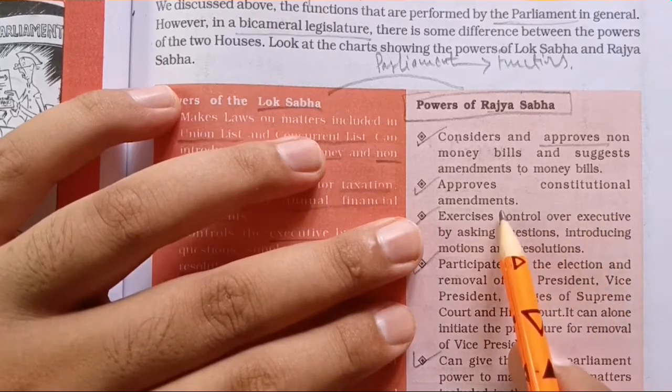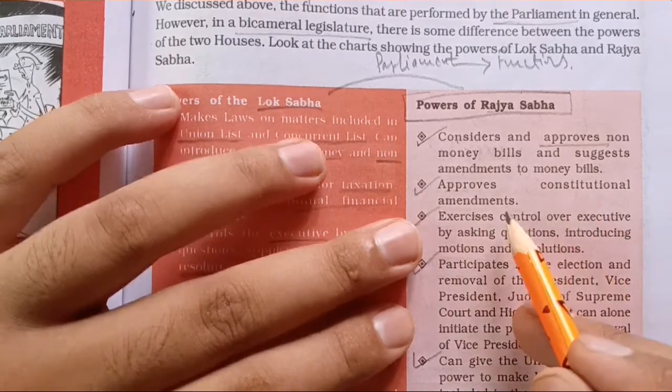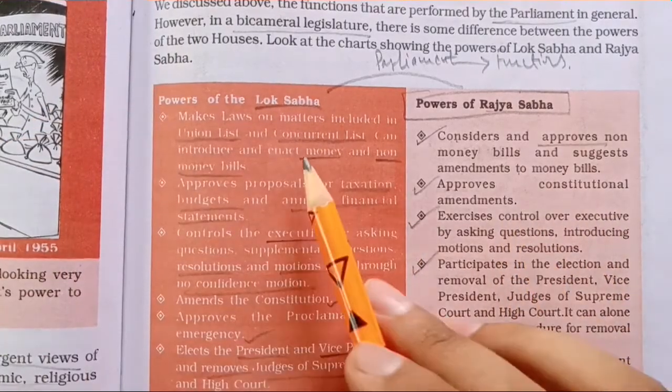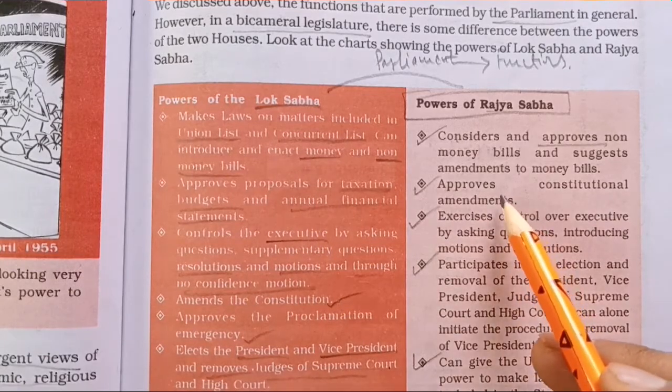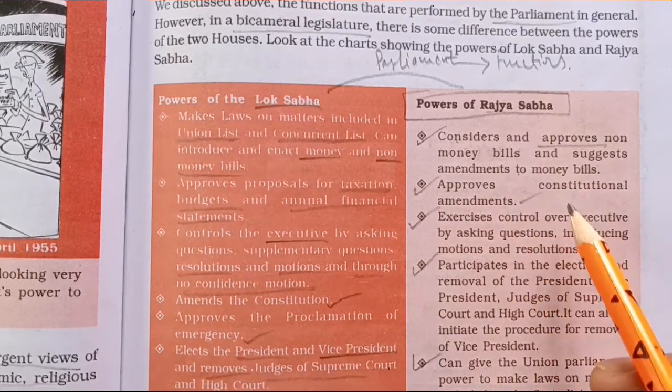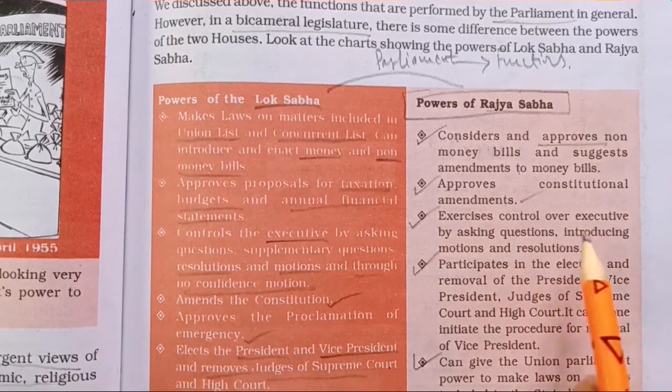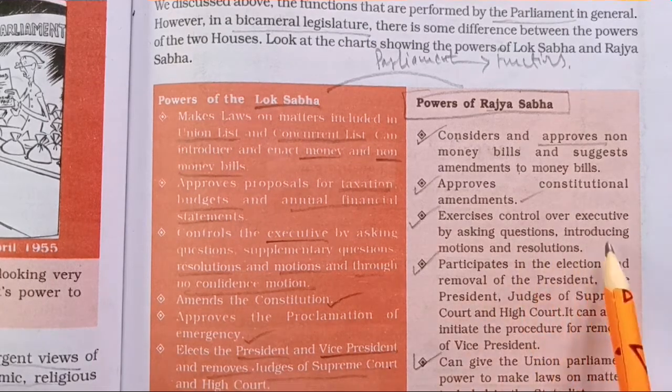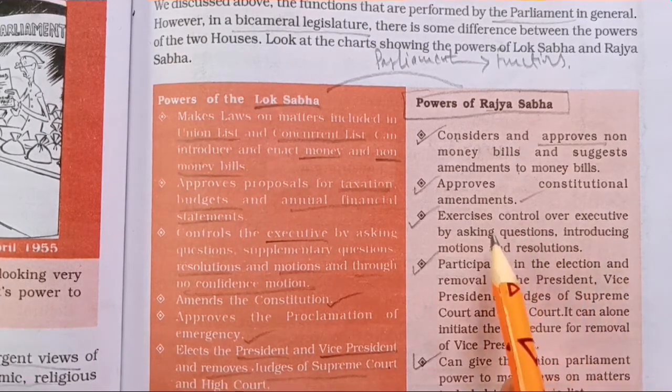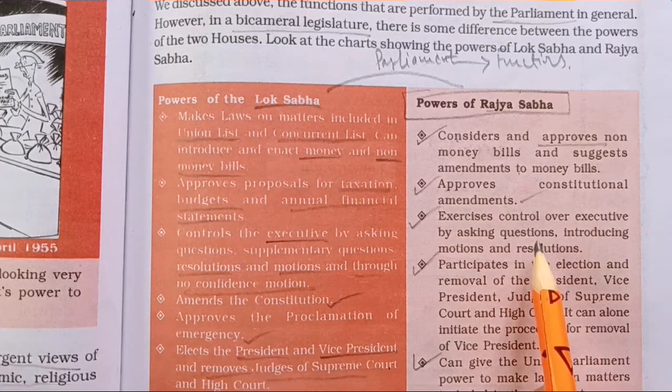It approves constitutional amendments. Whatever constitutional amendments are put forward by the Lok Sabha are approved by the Rajya Sabha as well. It exercises control of the executive by asking questions and introducing motions. It is one and the same thing here also. The executive is accountable to Rajya Sabha also.